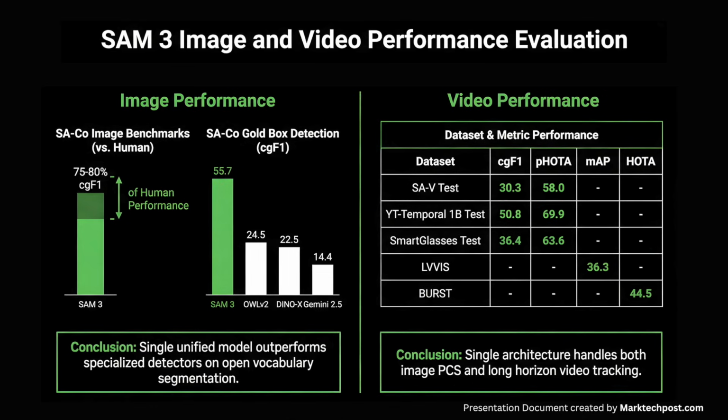On SA-V test, it reaches 30.3 classification gated F1 and 58.0 pHOTA. On YT-Temporal-1B test, it reaches 50.8 classification gated F1 and 69.9 pHOTA. On SmartGlasses test, it reaches 36.4 classification gated F1 and 63.6 pHOTA, while on LVVIS and BURST, it reaches 36.3 mAP and 44.5 HOTA respectively. These results confirm that a single architecture can handle both image PCS and long-horizon video tracking.